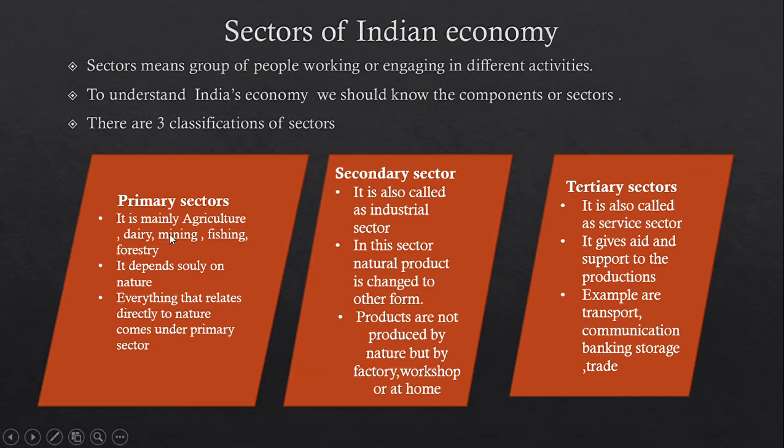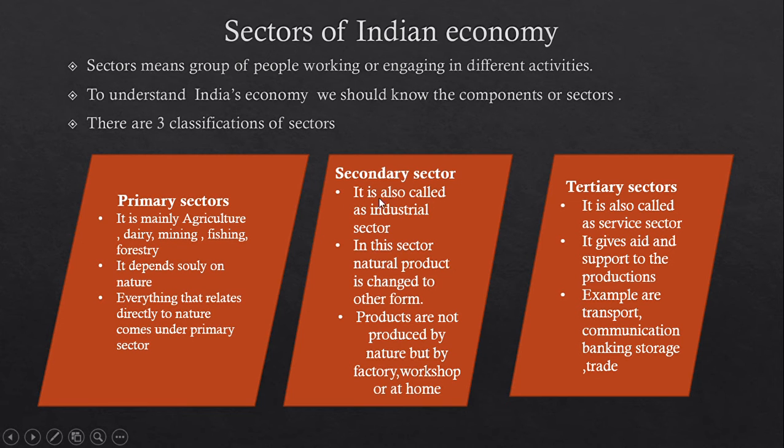Primary sector is mainly agriculture, dairy, mining, fishing, forestry. Fishing is also called pisciculture, and there is horticulture. Everything comes under the primary sector. Anything that depends solely on nature comes under the primary sector. Everything that relates directly to nature comes under the primary sector. Hope the primary sector is clear.